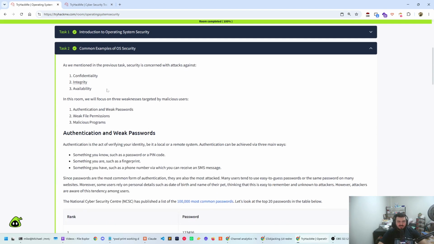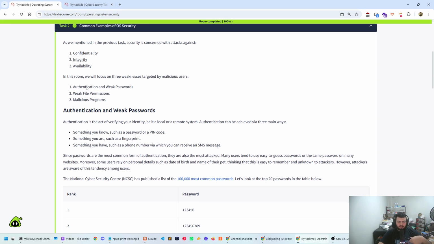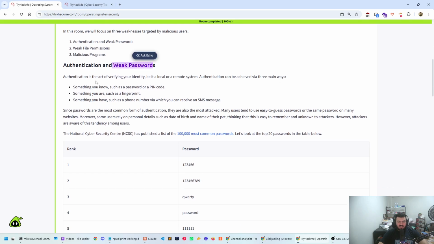Okay, so the next task will be the CIA triad: confidentiality, integrity, and availability. In this room, we'll focus on three weaknesses, starting with authenticating with weak passwords. Authentication is the act of verifying your identity, be it on a local or a remote system. It can be done in one of three ways: something you know, such as a password or a PIN code; something you are, such as a fingerprint; and something you have, such as a phone number via which you can receive an SMS message, okay?